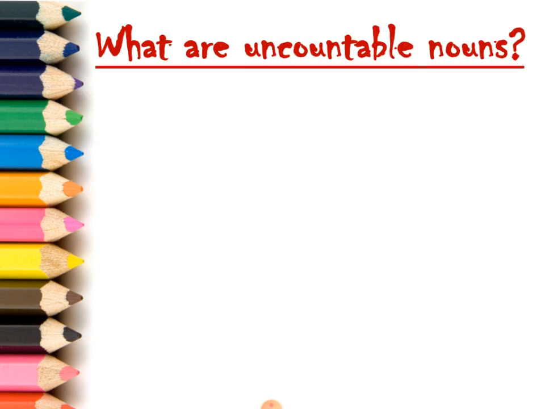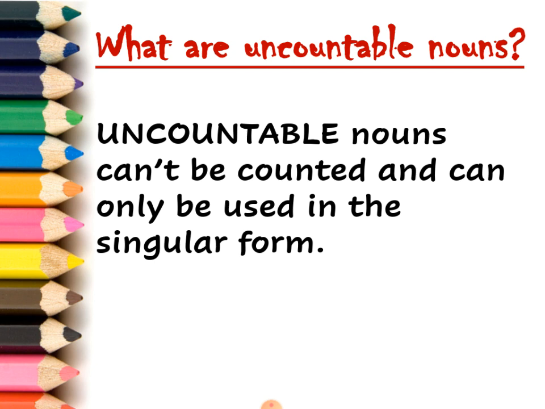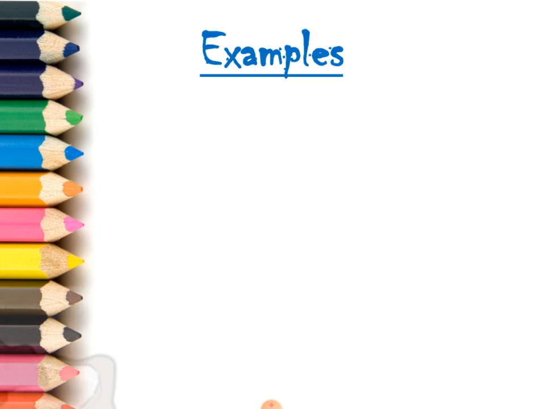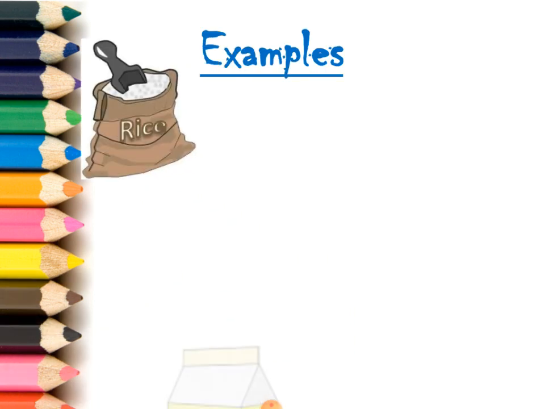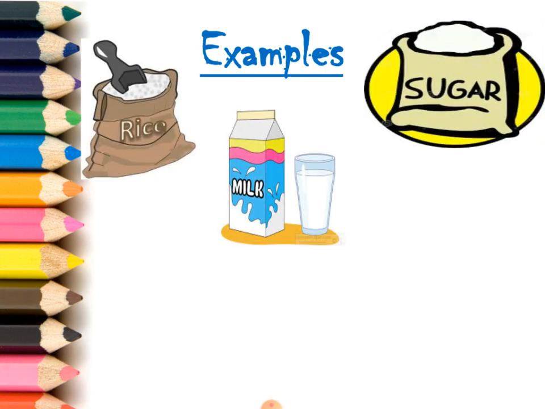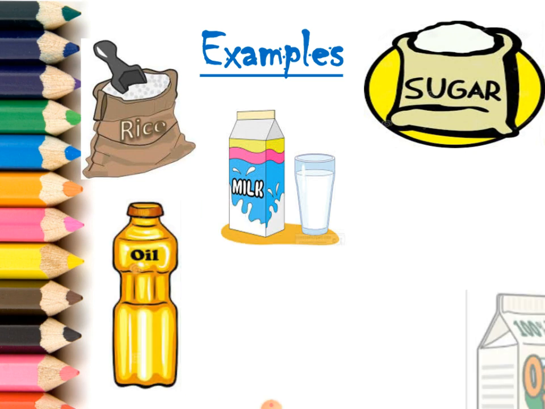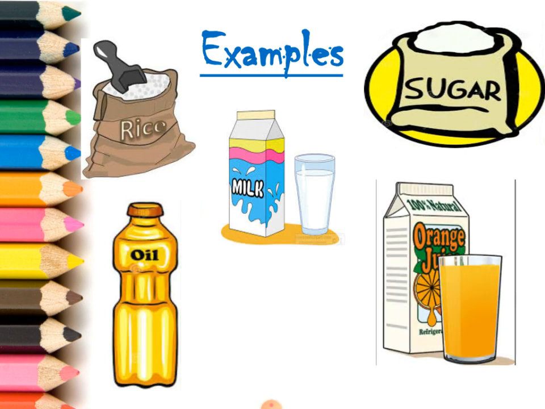What are uncountable nouns? Uncountable nouns can't be counted and can only be used in a singular form. Example, rice, milk, sugar, oil, juice, paint, etc.